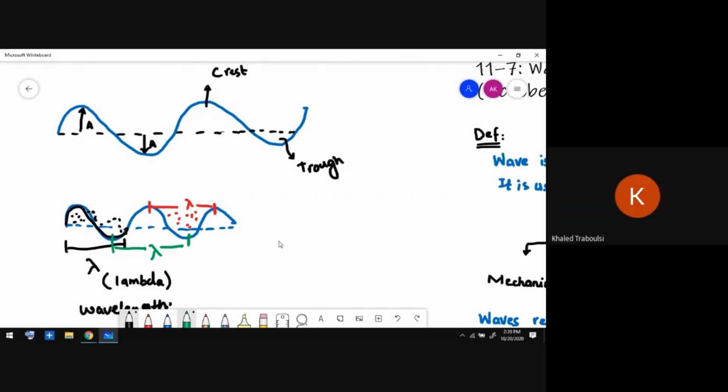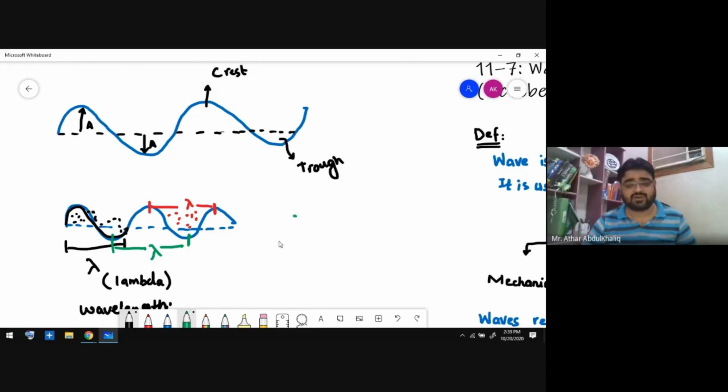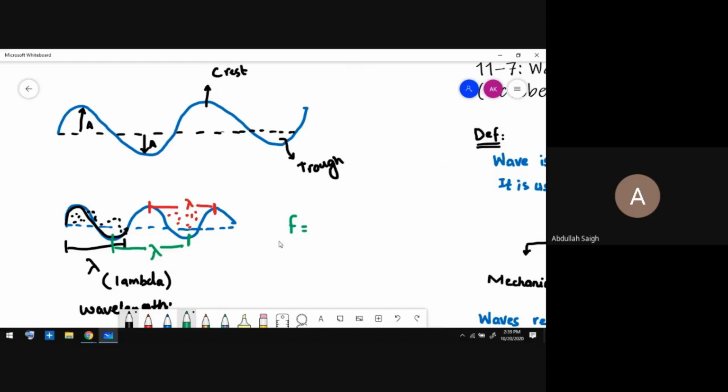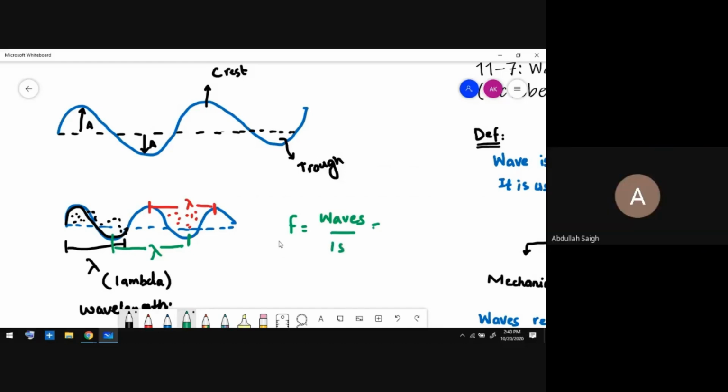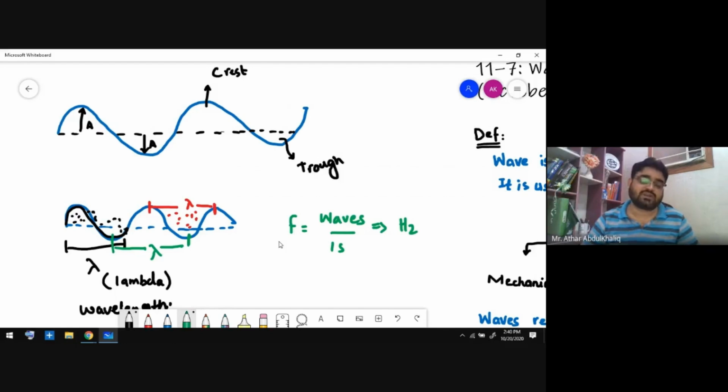Frequency is 1 over T. It is the number of waves in 1 second. Frequency is the number of waves in 1 second, and it is calculated in hertz.